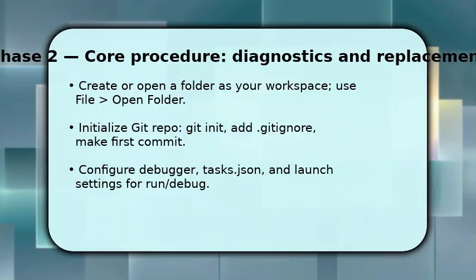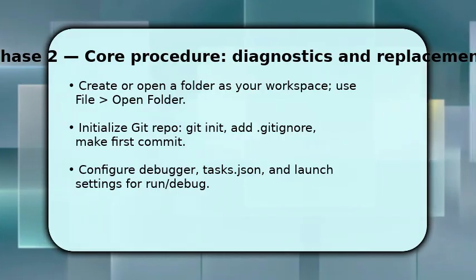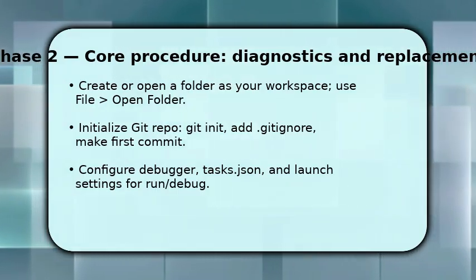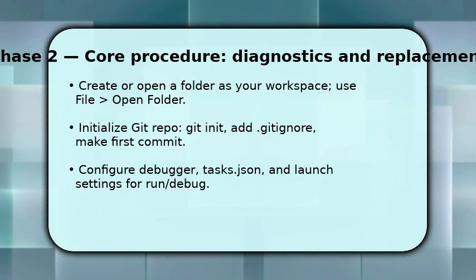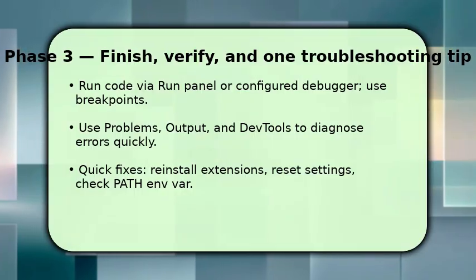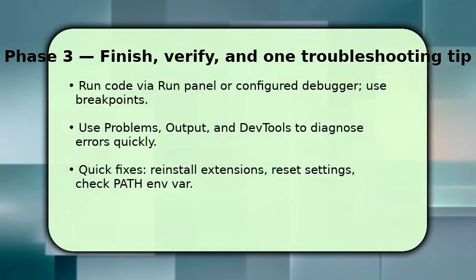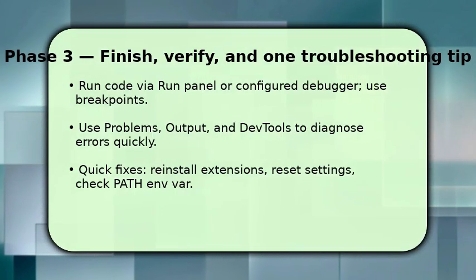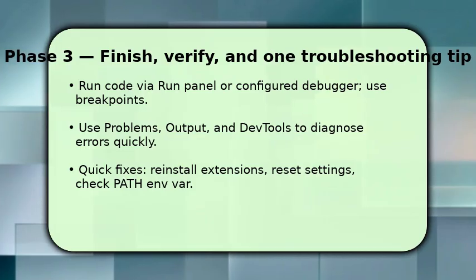Also, install language-specific linting and formatters. They fix issues automatically and keep code consistent as you develop. You finish by running your app using the Run panel or the configured debugger. Add breakpoints to inspect variables and step through code. Once you verify behavior, refine editor settings, format on save, tab size, and key bindings to speed future work.